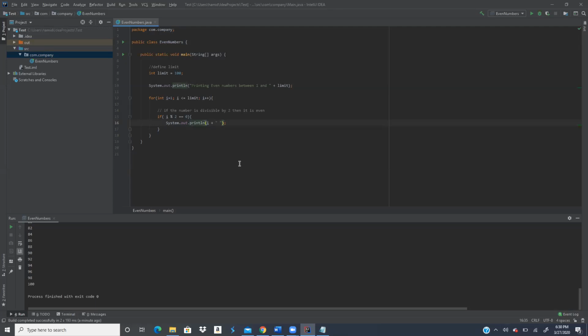After that we said that if the number is less than the limit, then you have to add one more to it. So it's 2, 4, 6, 8, 10 like this.